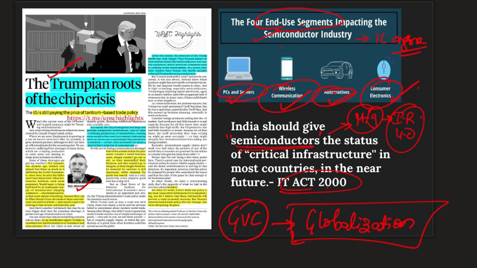So read about semiconductors, it can be asked in science and technology through certain MCQs as well. If time permits, I might make a video on that as well.